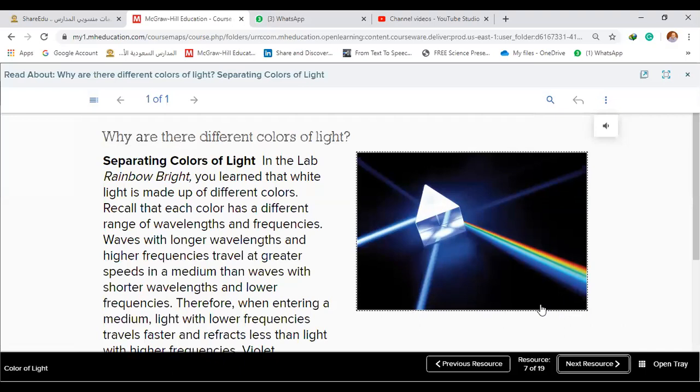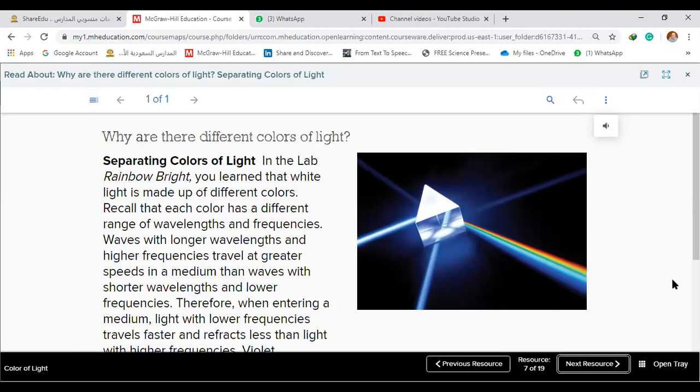What happens to it? Who can answer? Okay, Hamad. The color of light will change because the glass prism will separate the white light and put it into spectrum colors. It's not changing, though. It's called white light that will be separated.